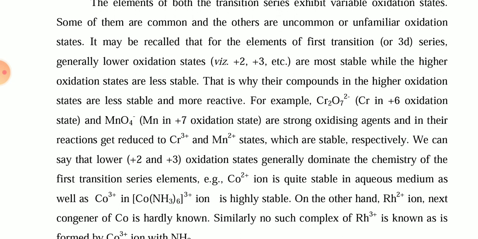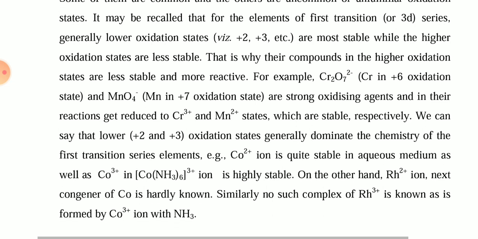For example, in Cr2O7 2-, the Cr is present in the plus 6 oxidation state, and in MnO4-, the Mn is in the plus 7 oxidation state. These are strong oxidizing agents, and in their reactions they get reduced to chromium plus 3 and Mn plus 2 states, which are stable respectively.